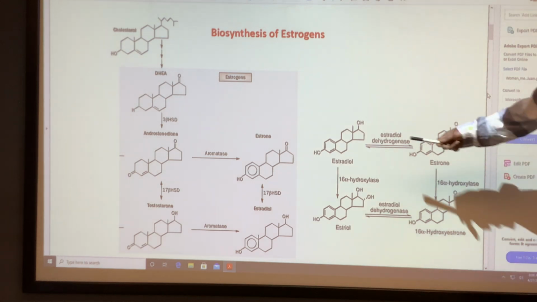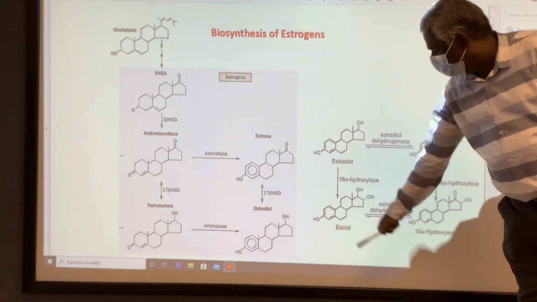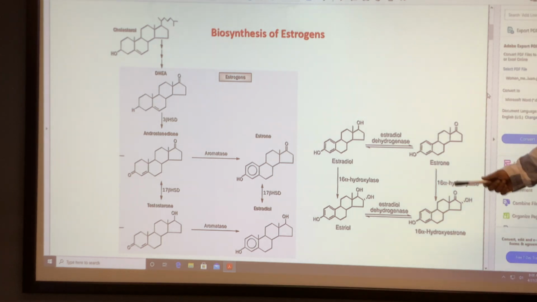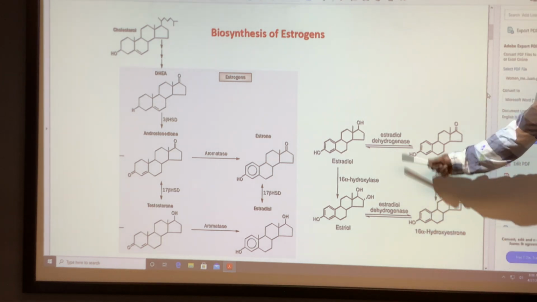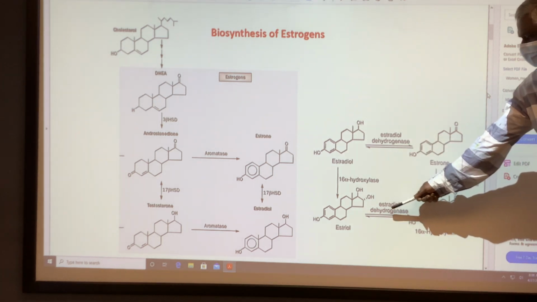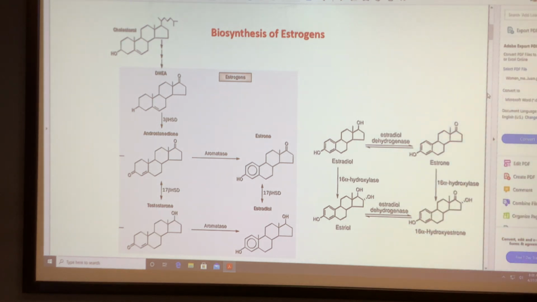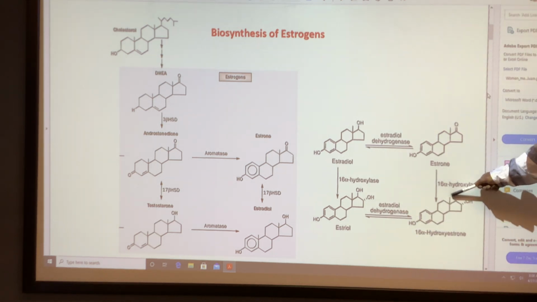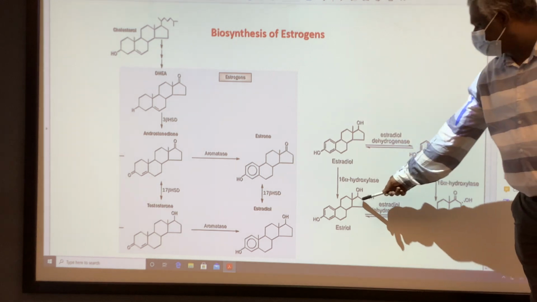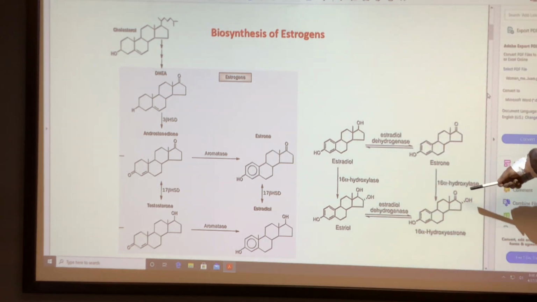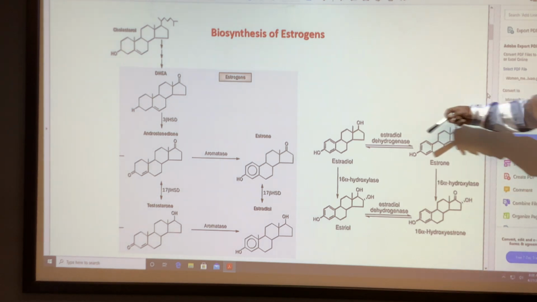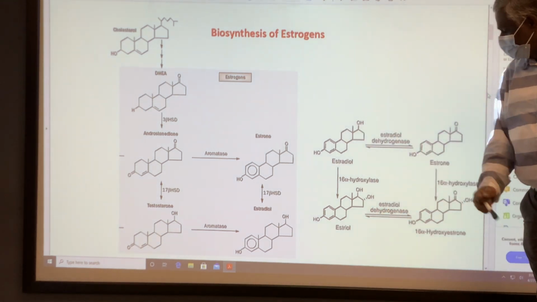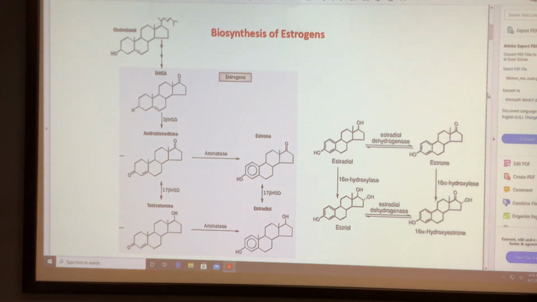So we get estradiol to estriol. Again, the same enzyme, estradiol dehydrogenase, converts the 17th carbon alcohol to ketone. So those are the possible four analogs in the human body: estradiol, estrone, estriol and hydroxyestrone.